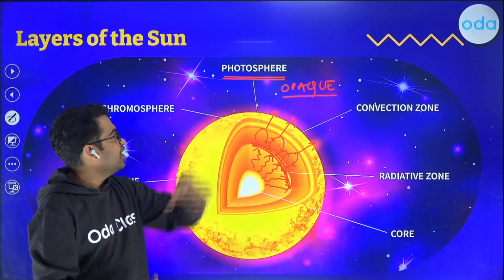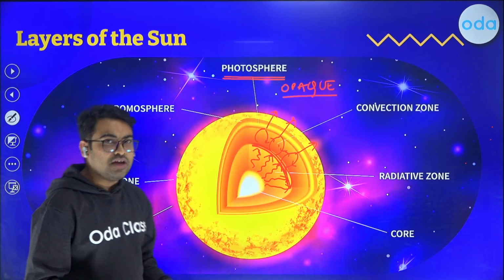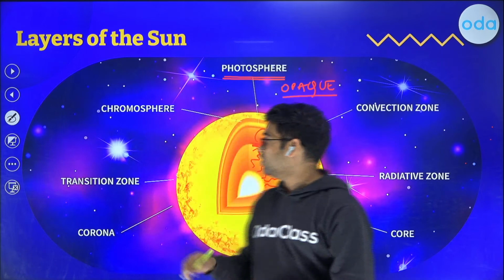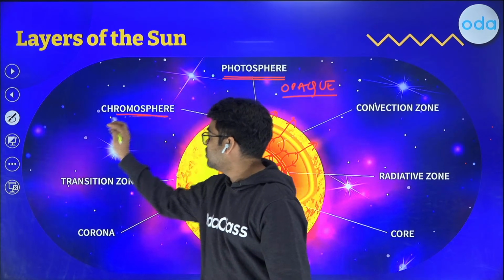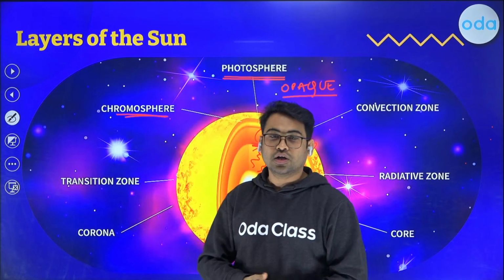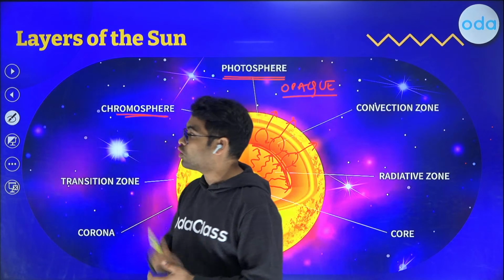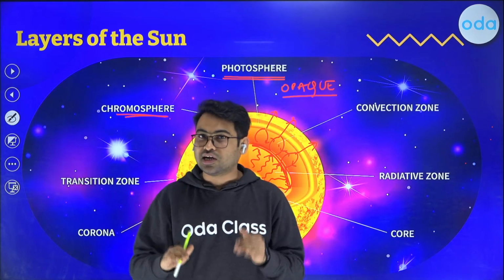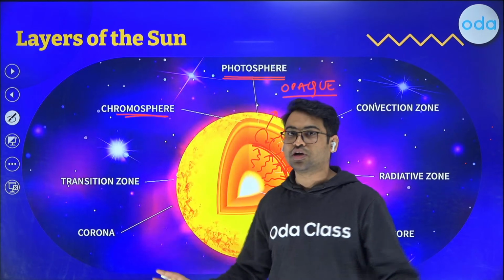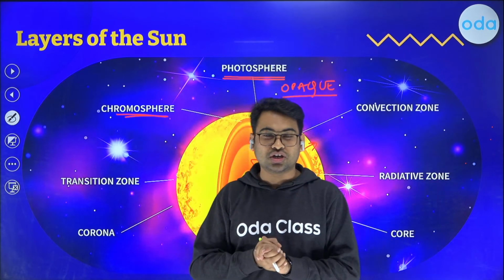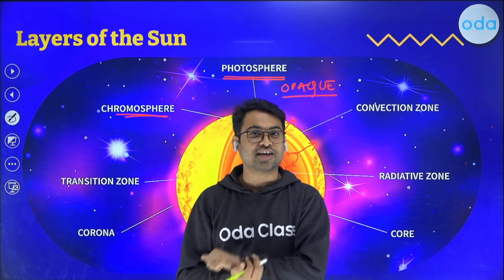Now, after the photosphere, we have something called the chromosphere, which we generally see. If you see a magnified image of the sun, what you're actually seeing is the reddish brown layer, which is also called the chromosphere. And people think that once we have reached the chromosphere, this should be the highest temperature possible. It's not the case.